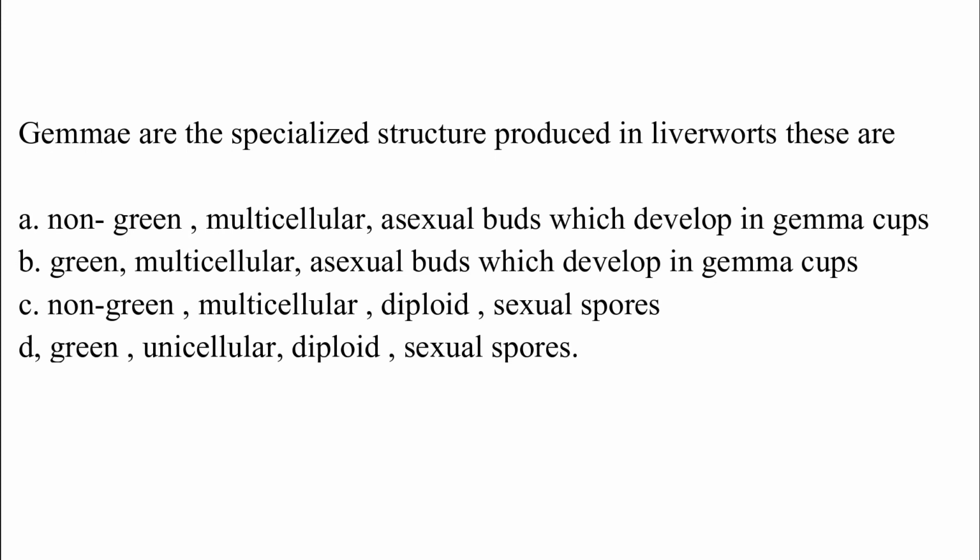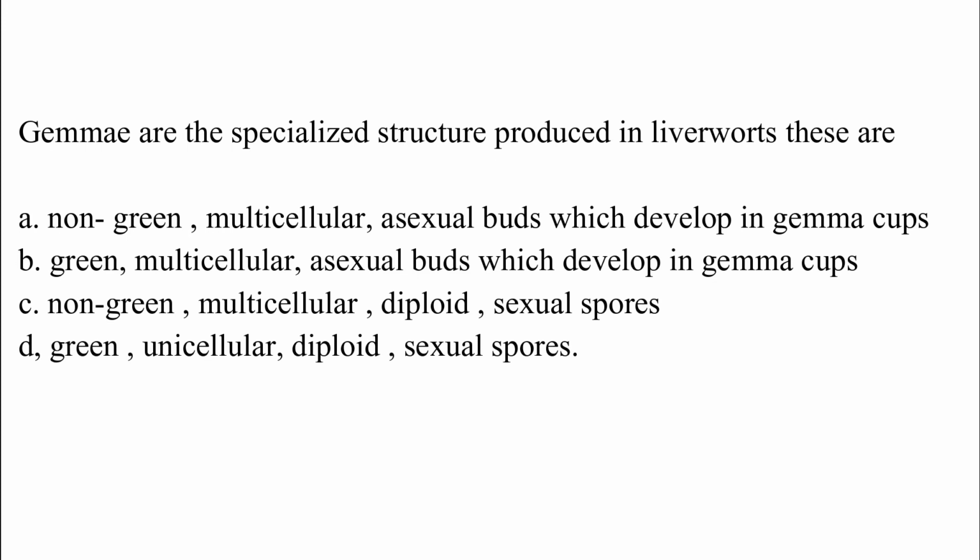Gemmae are the specialized structures produced in liverworts. These are: option A, non-green multicellular asexual buds which develop in gemma cups; option B, green multicellular asexual buds which develop in gemma cups; option C, non-green multicellular diploid sexual spores; option D, green unicellular diploid sexual spores. The correct answer is option B, which is green multicellular asexual buds which develop in gemma cups.